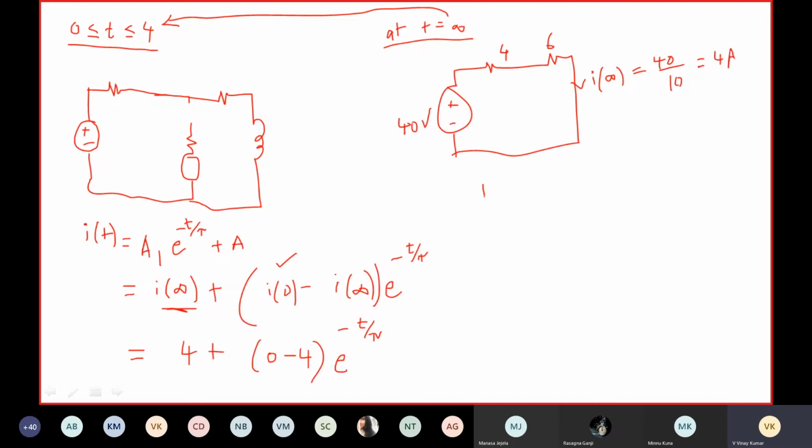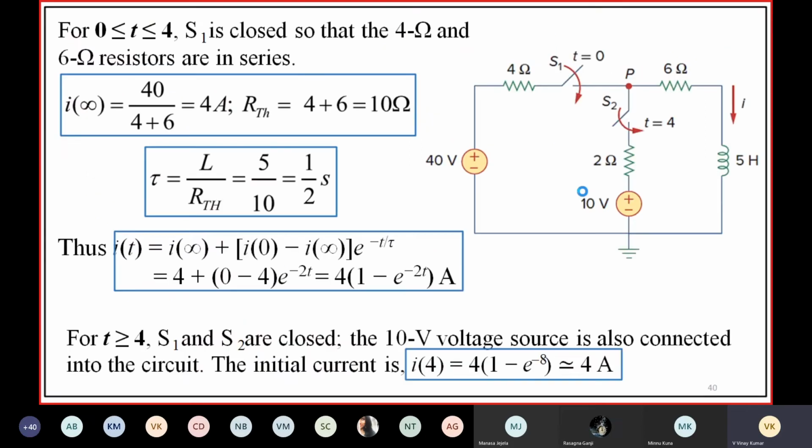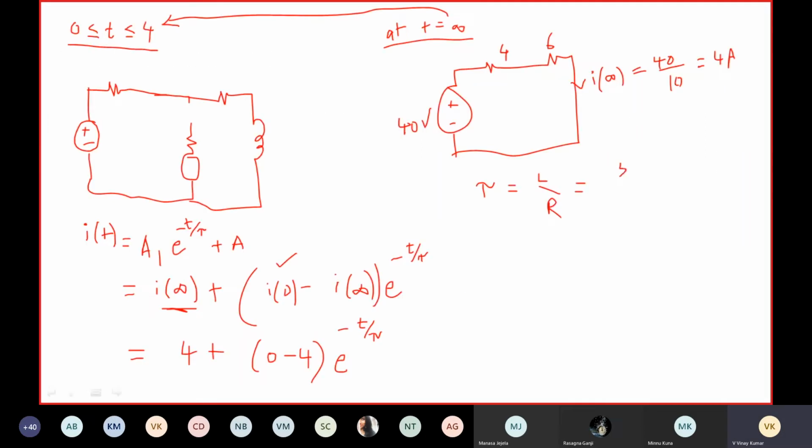Tau is equal to what? Tau is equal to L by R. What is the value of L? L is 5. What is the value of R? What is the total resistance? R is 10. So tau is 1 by 2.